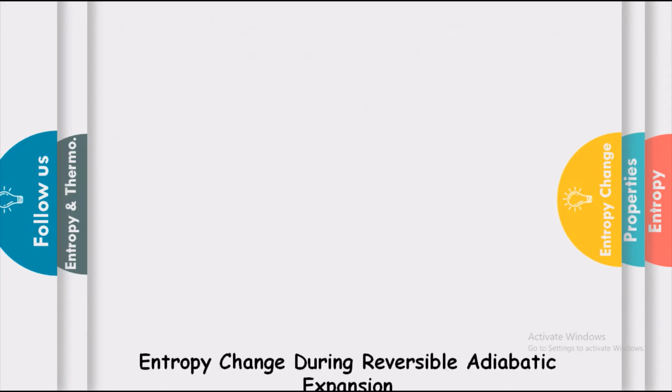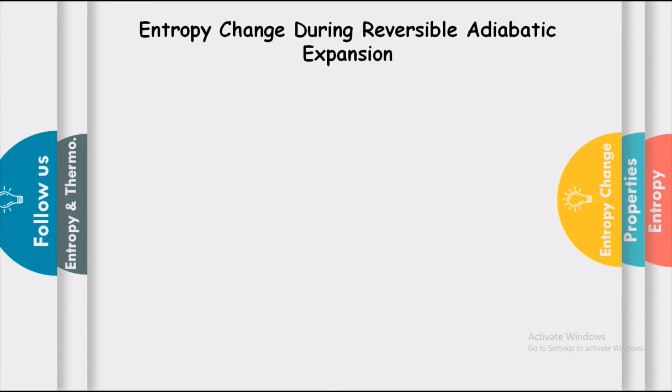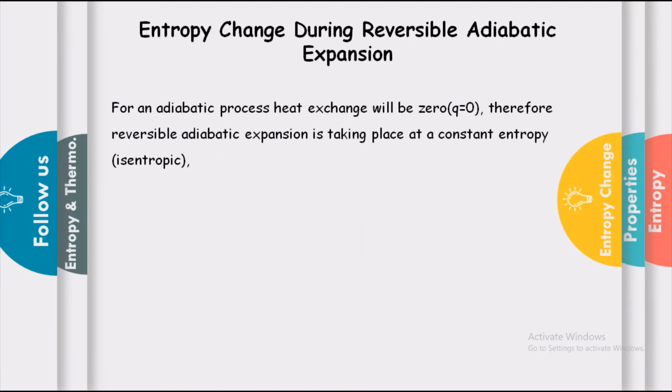Let us continue with entropy change during reversible adiabatic expansion. For an adiabatic process, heat exchange will be 0, that is Q is equal to 0. Therefore reversible adiabatic expansion takes place at constant entropy, so it is called an isentropic process.